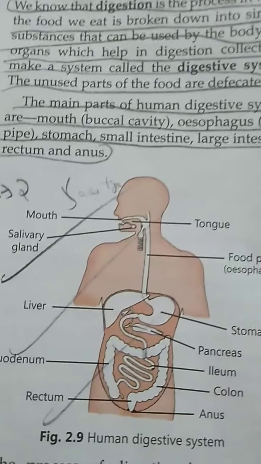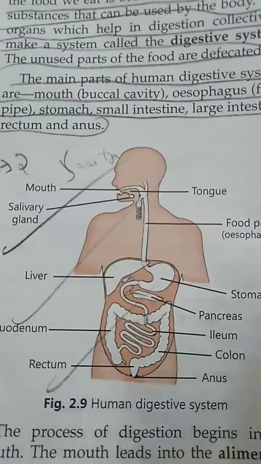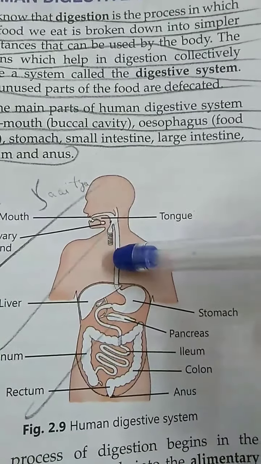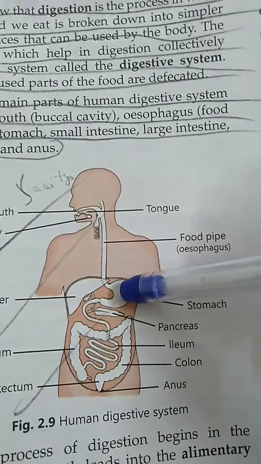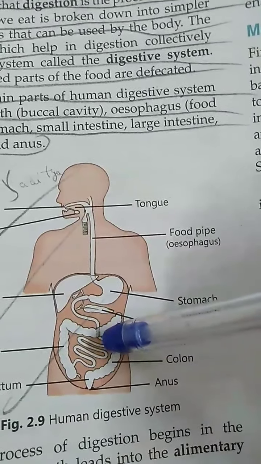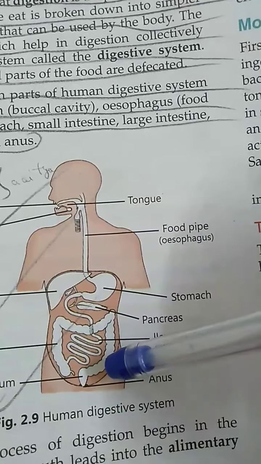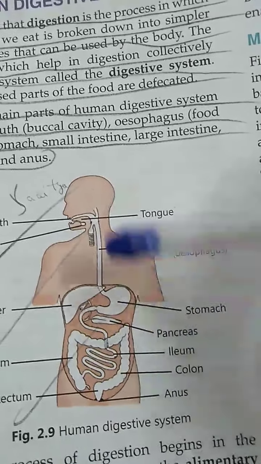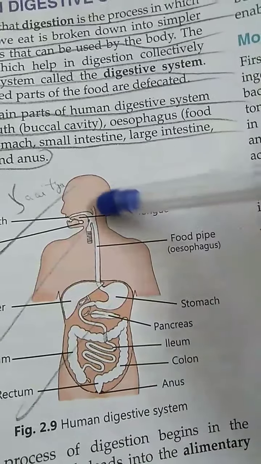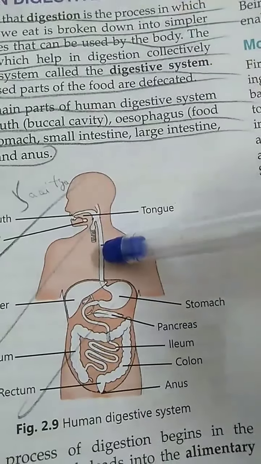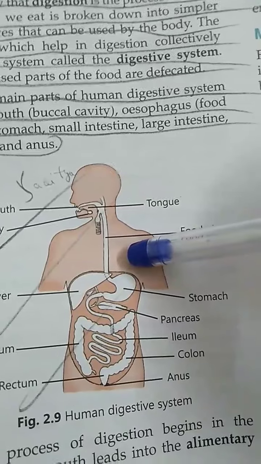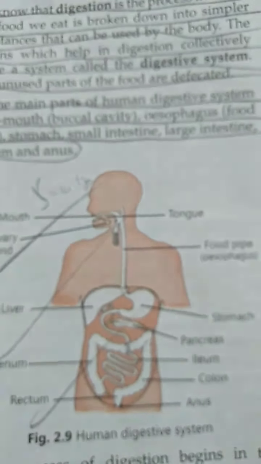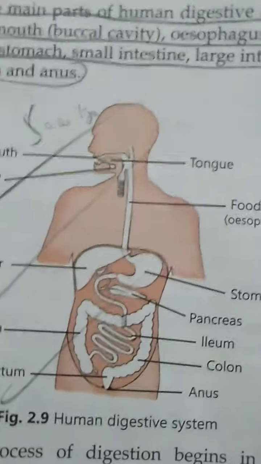The human digestive system comprises many organs, starting from the mouth, then food pipe, stomach, then small intestine, large intestine, and the undigested food is thrown out of our body through the anus. So this whole picture depicts the human digestive system. Today we will discuss only this part of our body, that is mouth. Okay, now let us start.